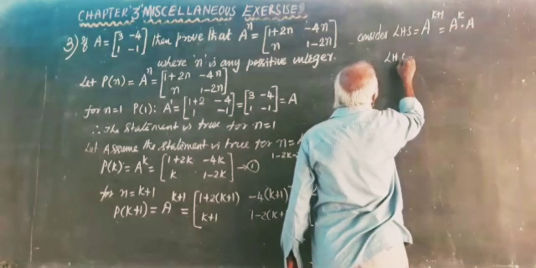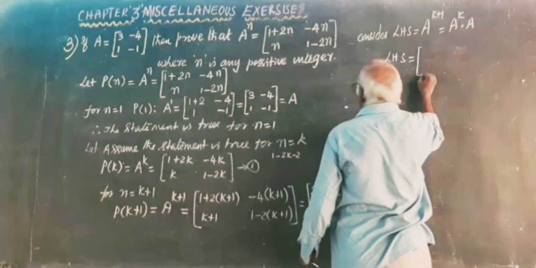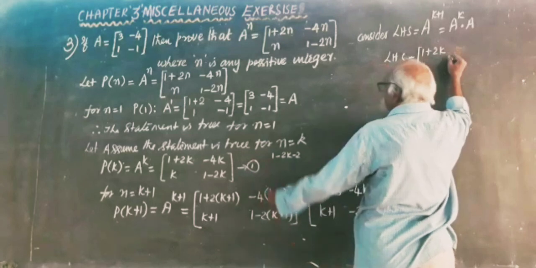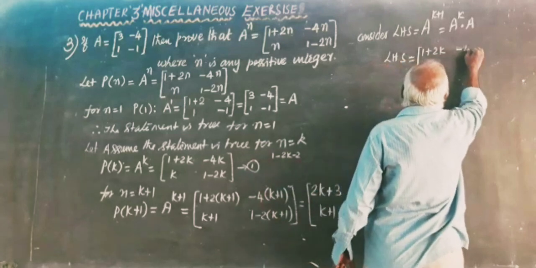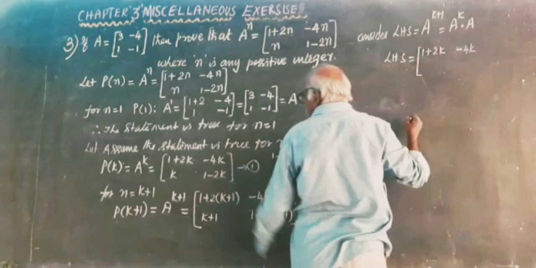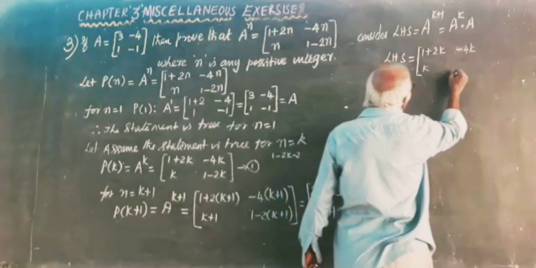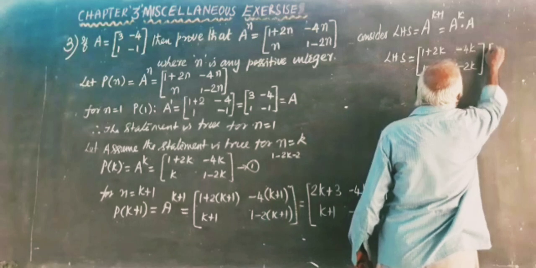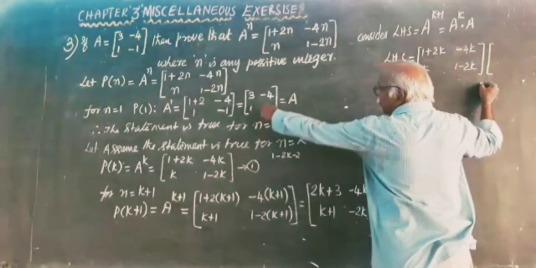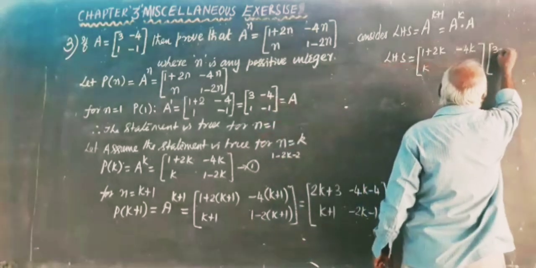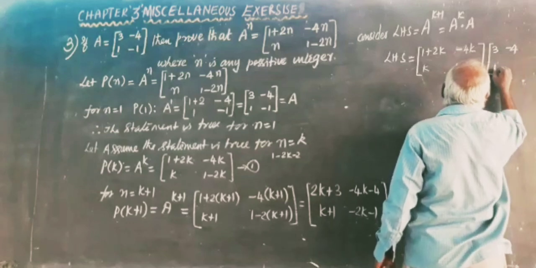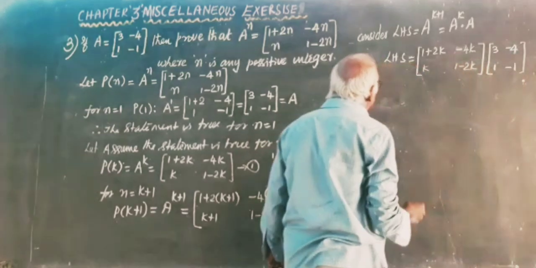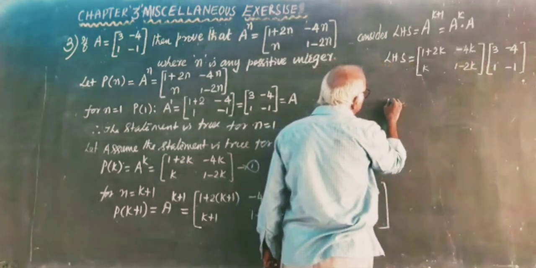LHS is equal to A power k. A power k is either 1 plus 2k, minus 4k, k, 1 minus 2k into 3 minus 4, 1 minus 1, then multiply.